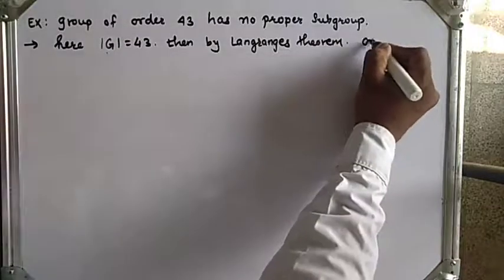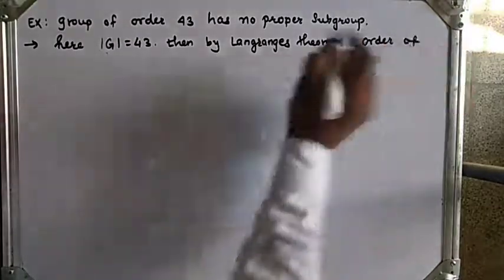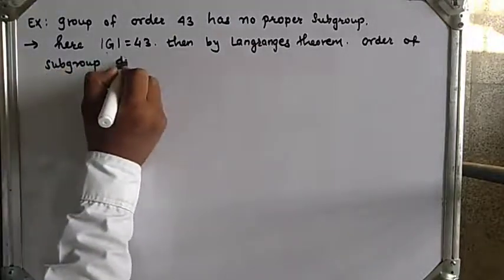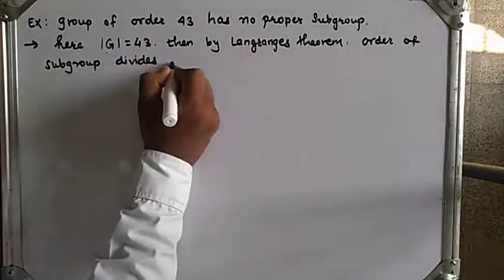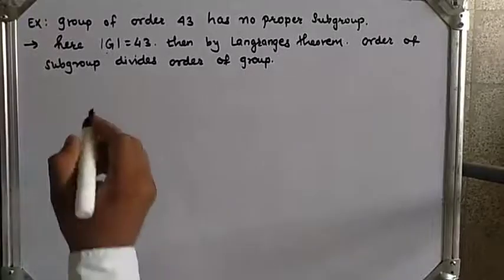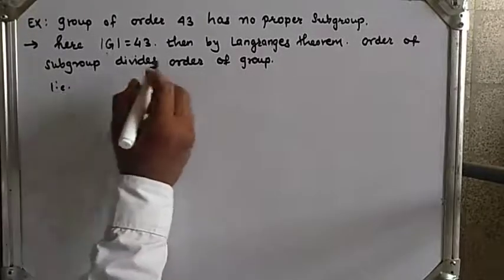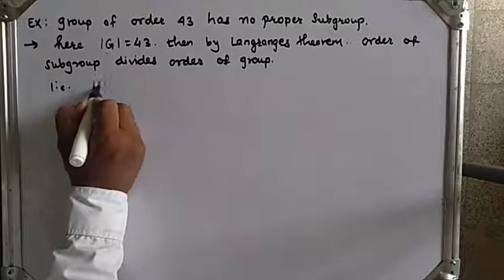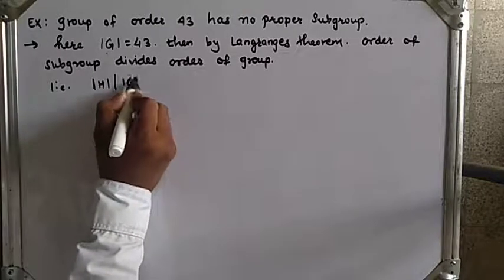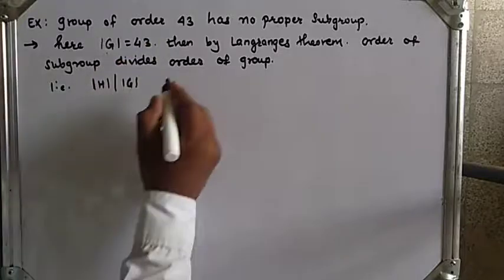So the order of a subgroup divides the order of the group. That is, here I will take the order of H divides the order of G. So here the order of G is 43.